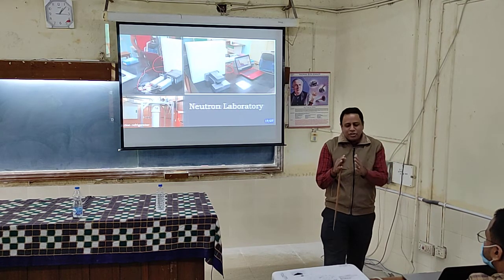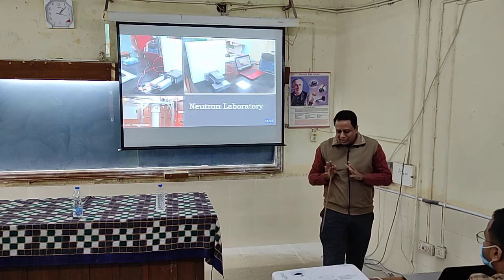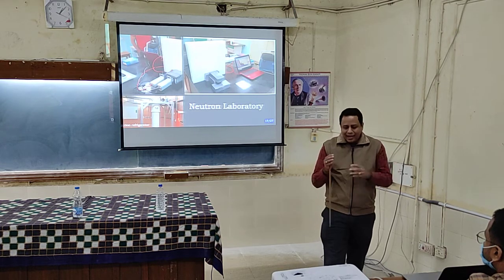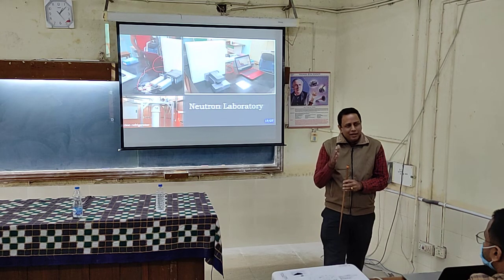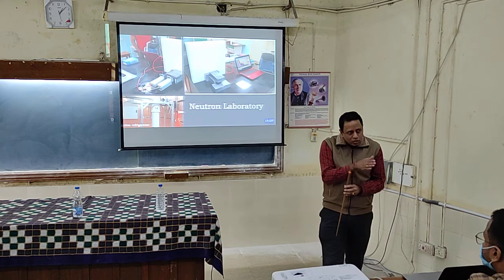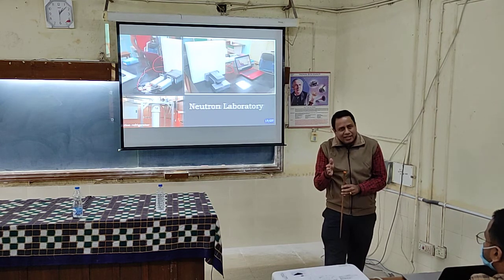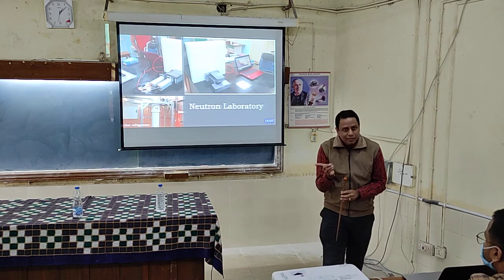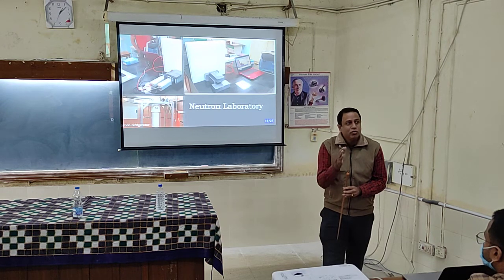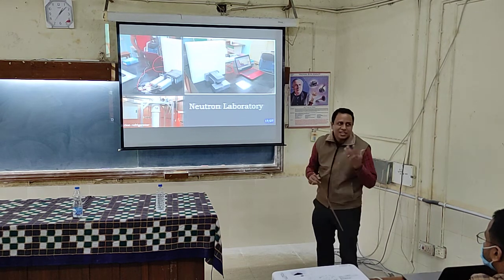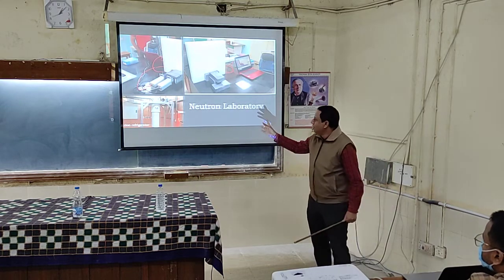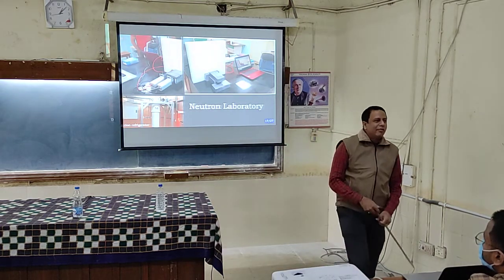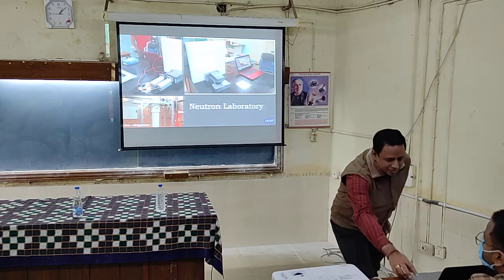Suppose you have a detector and you have neutron detectors all around, and you are measuring the signal as a function of time. If at a similar time you see a signal in the neutron detector as well as in your detector, that means it could be due to a neutron. So you remove that. That is how veto works. So one thing is you have to develop these neutron detectors where you can veto out these neutrons.